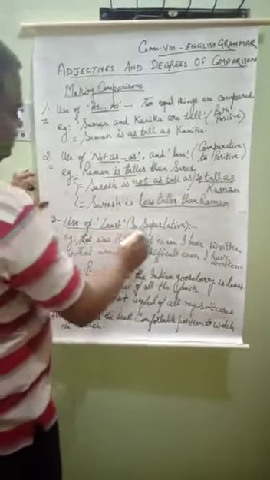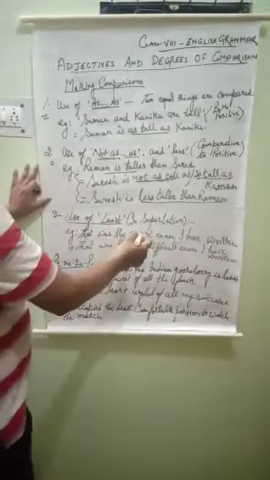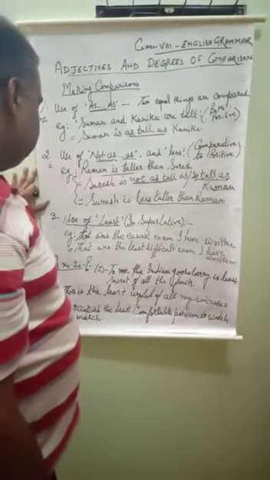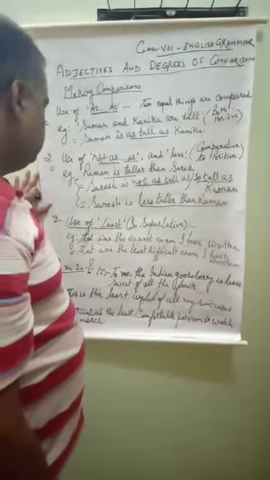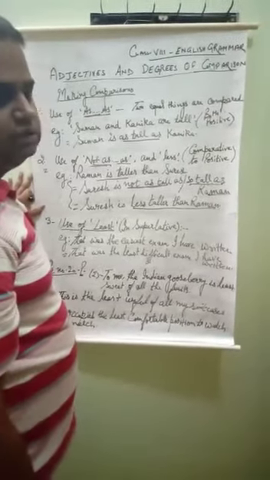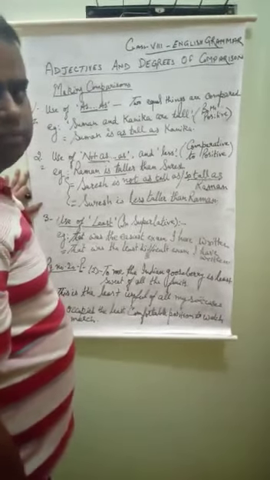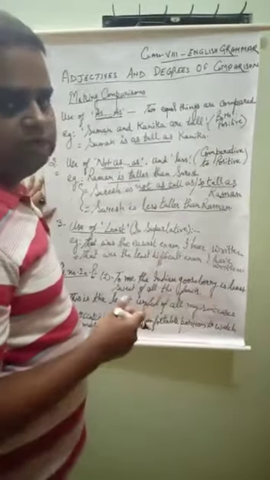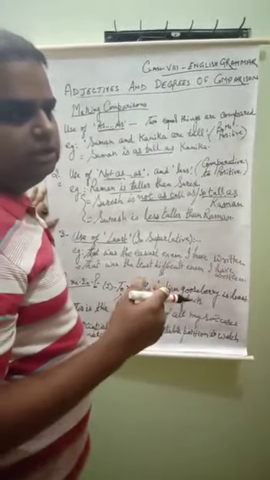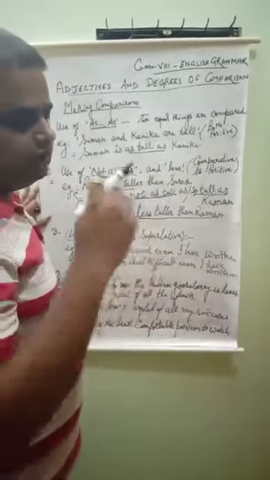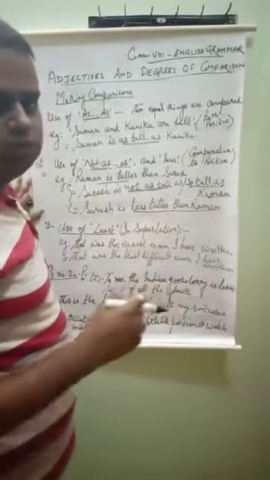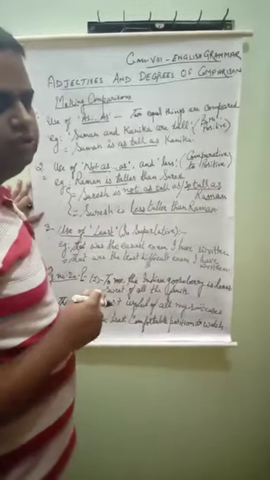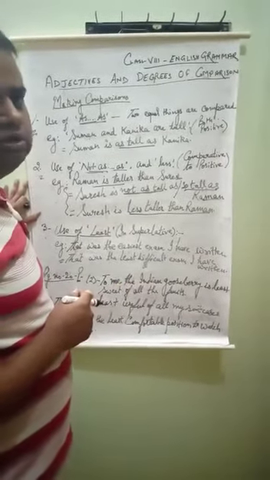Third is the use of least. Least goes with the superlative degree. Suppose I say, I got the best marks in the exam. Best is the superlative degree: good, better, best. If I convert from superlative to positive degree, what is the positive degree of best? Good is the positive degree.